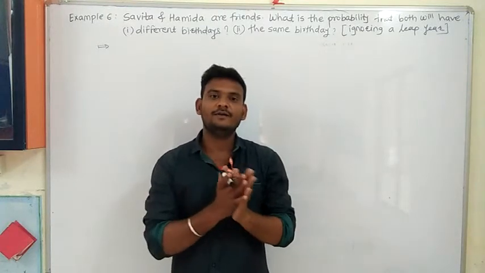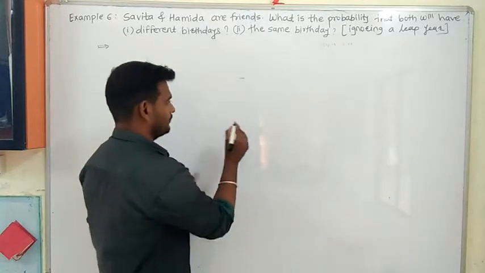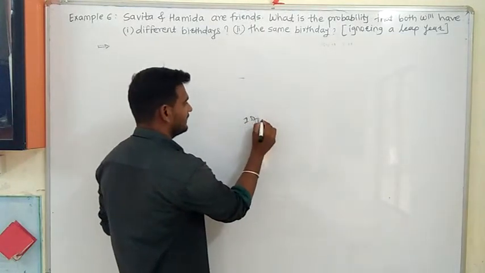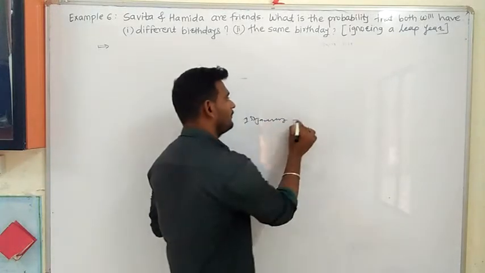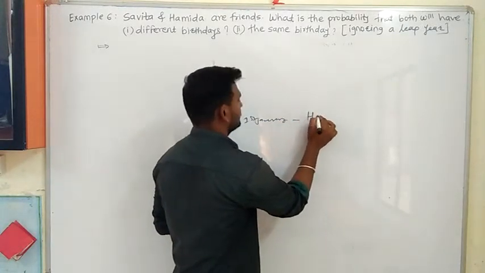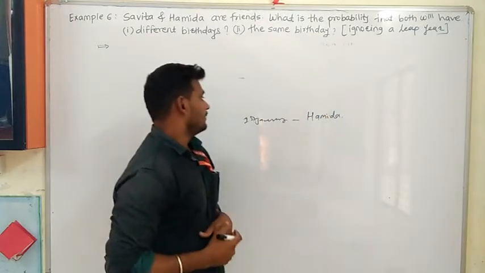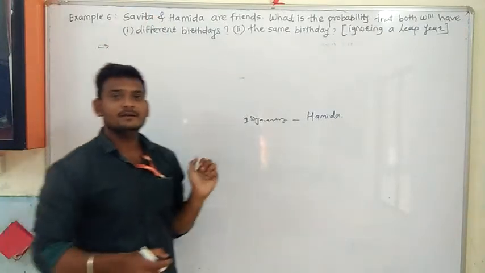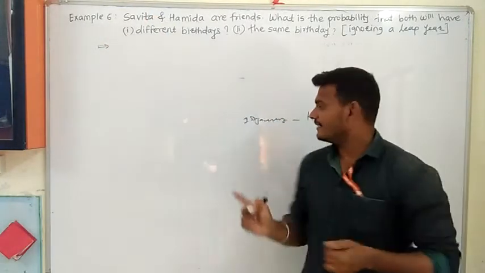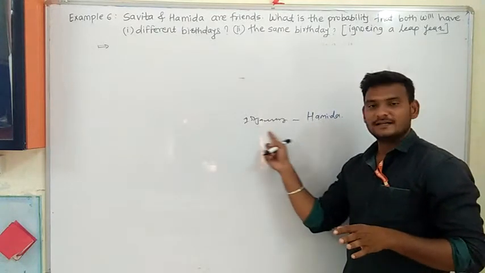Now see here, different birthdays means, suppose we consider any one day of the year as Hamida's birthday. Suppose I consider 1st January is the birthday of Hamida. Then friends, Savita's birthday will be any one day of the year except this 1st January.